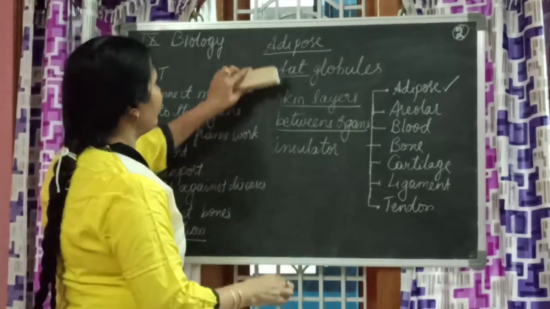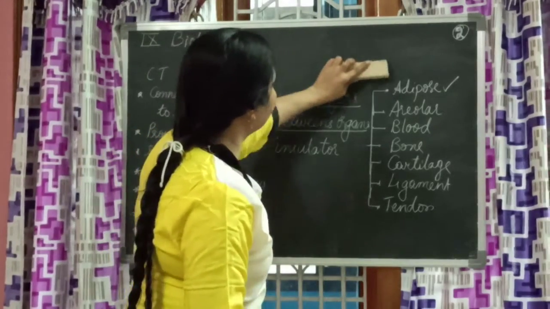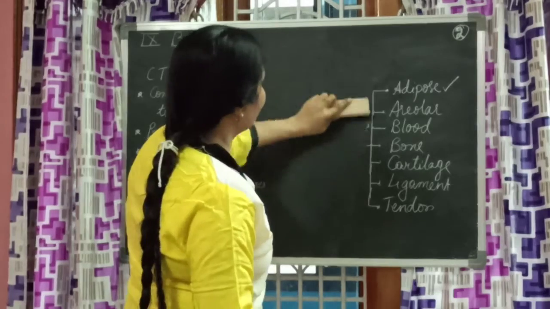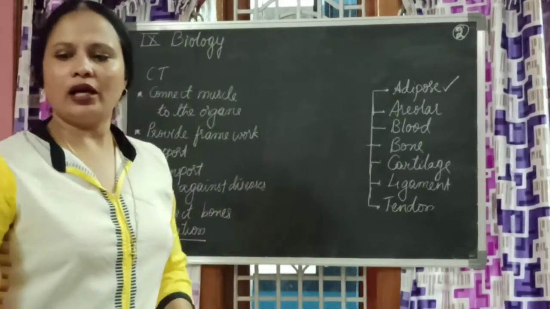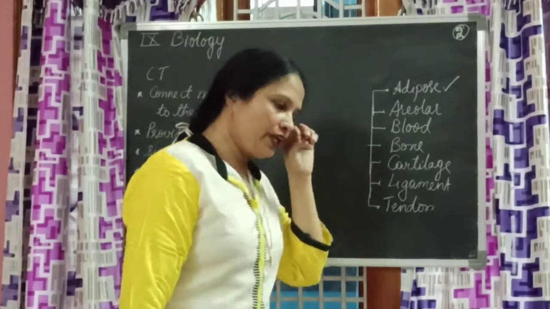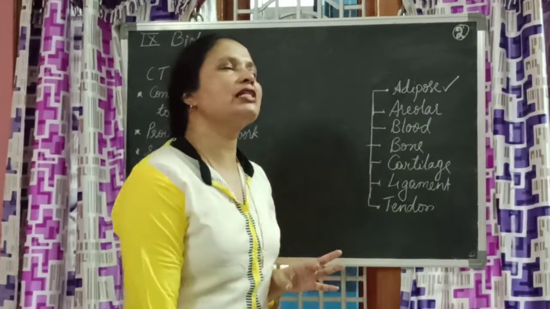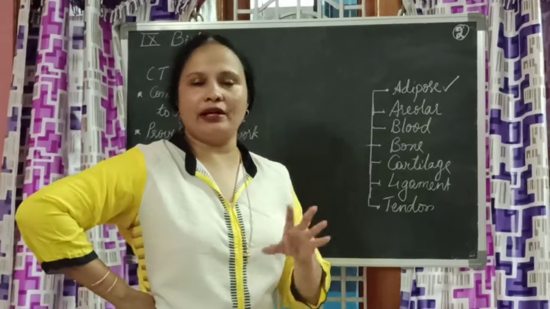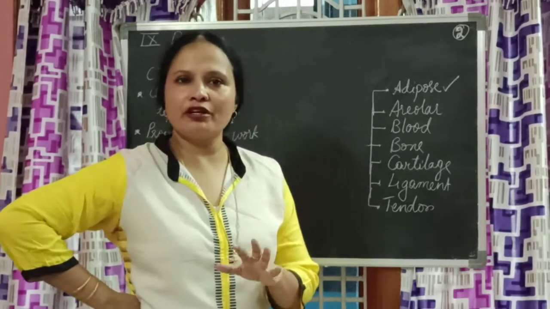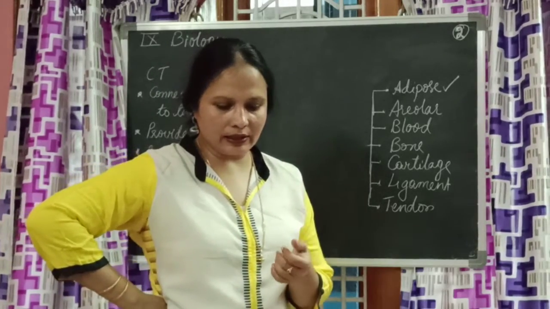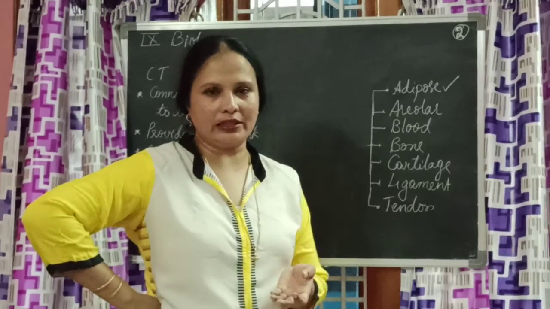Now what is the second one? Areolar tissue. What is it? Areolar tissue. Let us see. Now, when you place an order online for, let us think, a camera lens. You placed an order for a camera lens, and you got that camera lens.